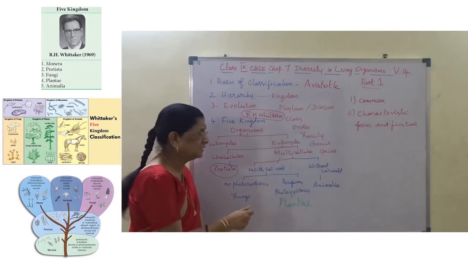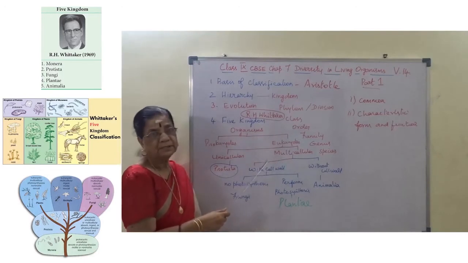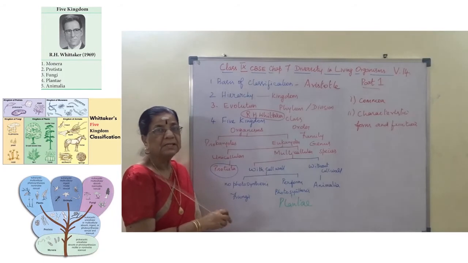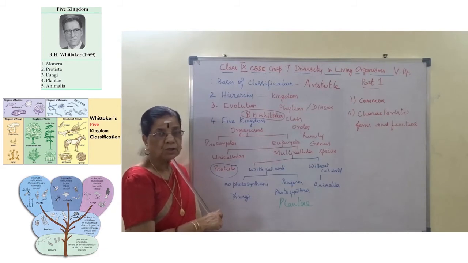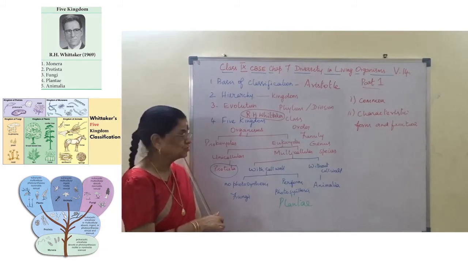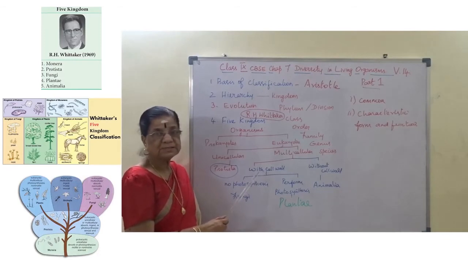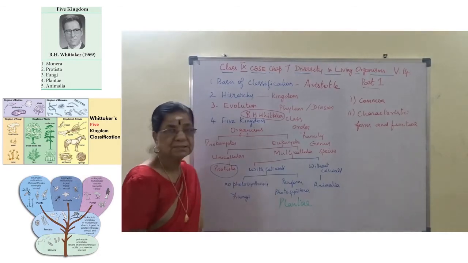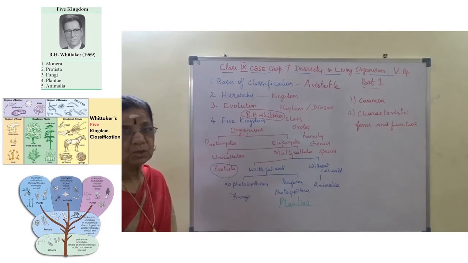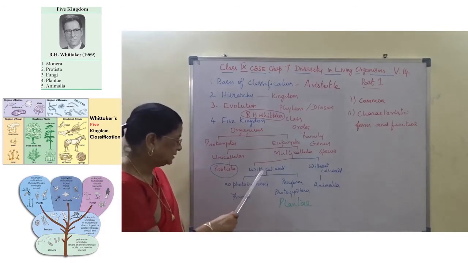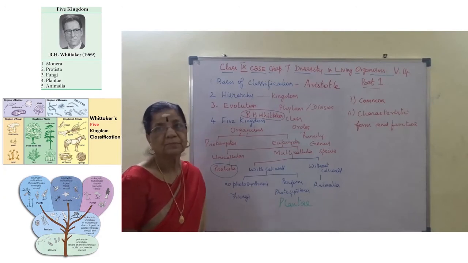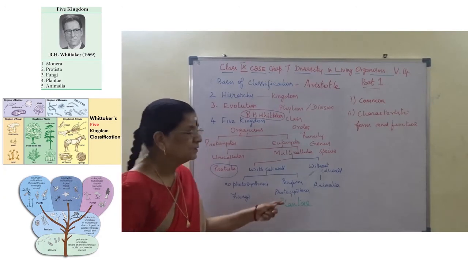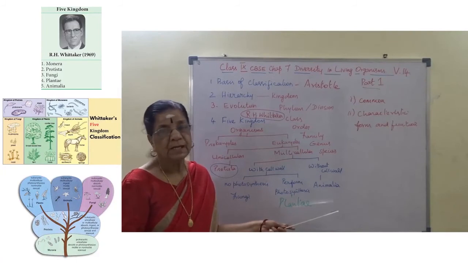Here multicellular, many celled organisms with ectoderm, endoderm and mesoderm, are differentiated into organ systems. Now under with the cell wall, fungi and kingdom Plantae, whereas without cell wall, kingdom Animalia.